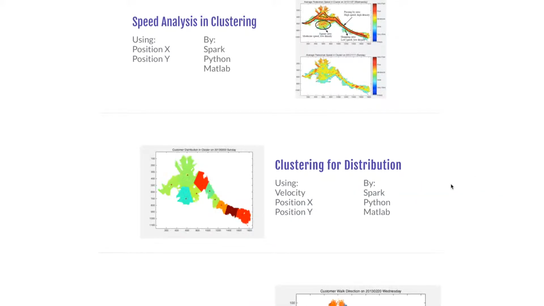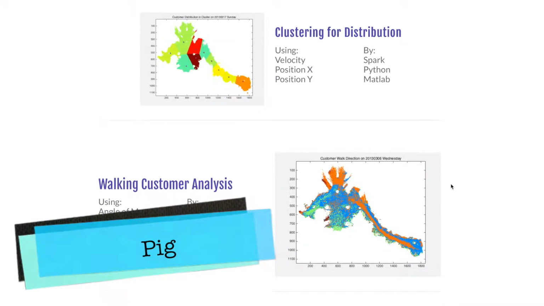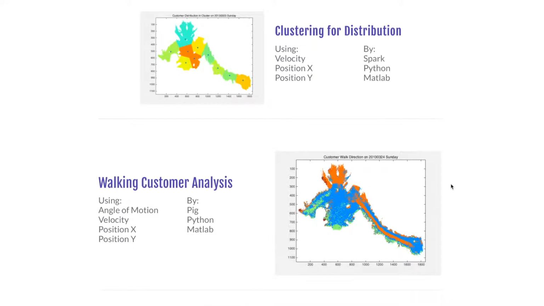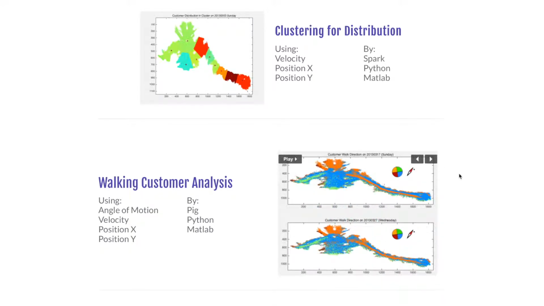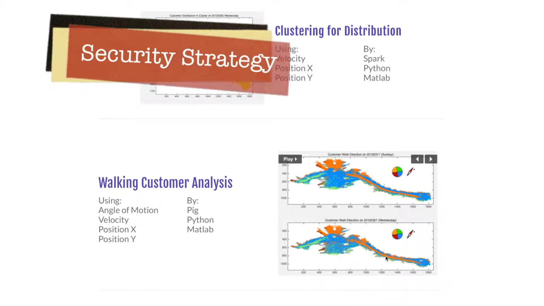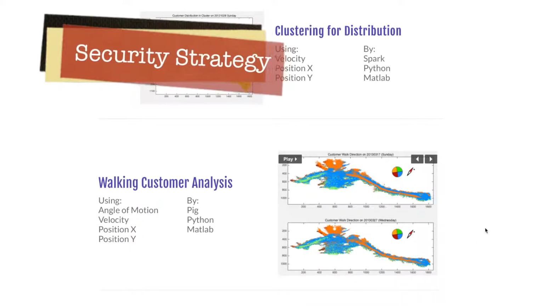After that, we use Spark to filter out the walking customers by velocity and analyze the walking direction of them. We do that by calculating the average motion angle in each grid. We find most people are really polite, which means most of them walk on the left in the corridor. Well, the interesting thing is, people tend to be more polite on weekend, for the walking direction is more clear on weekend, so we may not need more security staff on weekend.